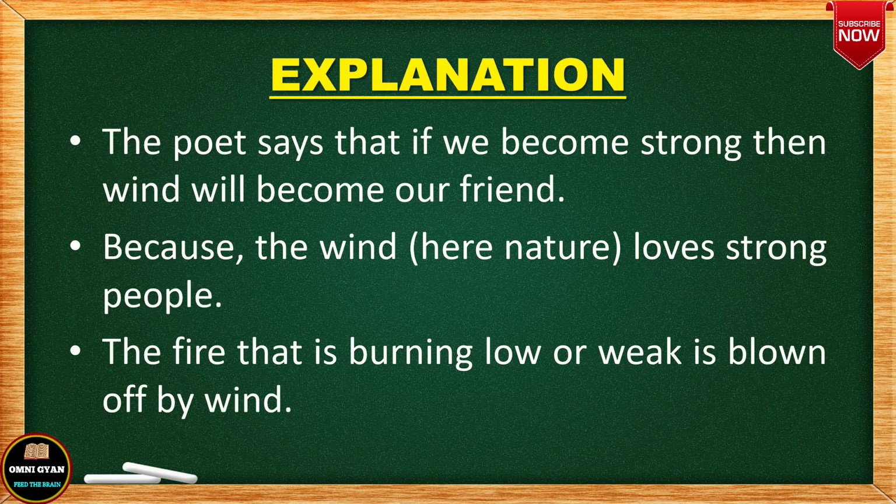Okay, what is the explanation of this? See, again a very beautiful poem. The message is very strong, and at the end of the poem I have kept the message for all of you to understand the poem better. The poet says that if we become strong, then the wind will become our friend. Obviously, I just gave you the example of Japan. Earthquakes cannot touch Japan. Why? Because the country, the nation, Japan has made itself strong. So nature also has become its friend.